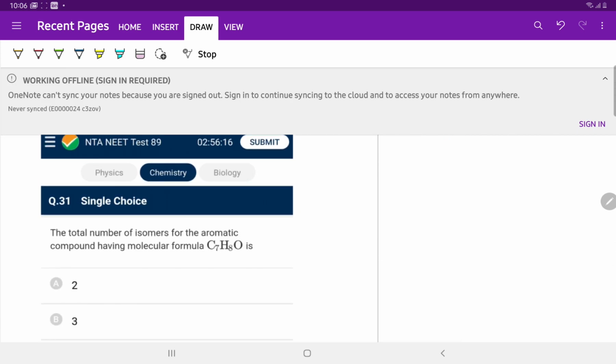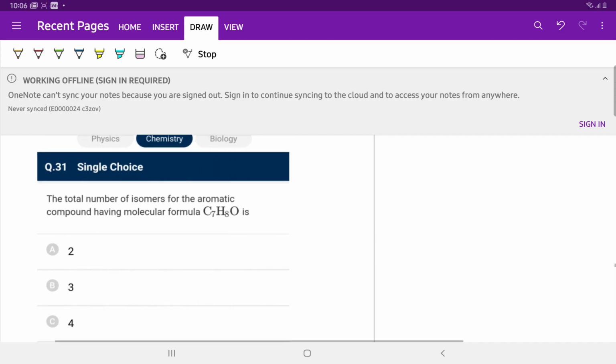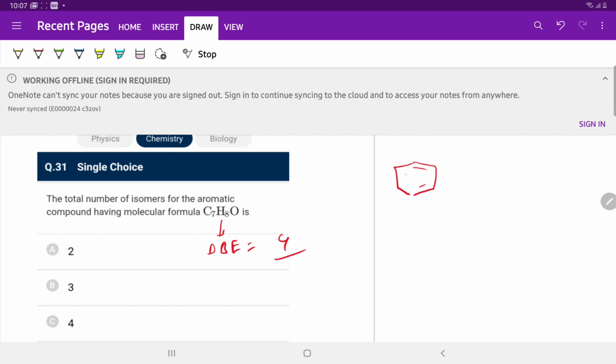Question number 31. The total number of isomers of the aromatic compound having molecular formula C7H8O. DBE is equal to (7 twos are 14 plus 2, minus 8) by 2, that is 4 DBE. So the compound contains a benzene ring with 4 DBE.